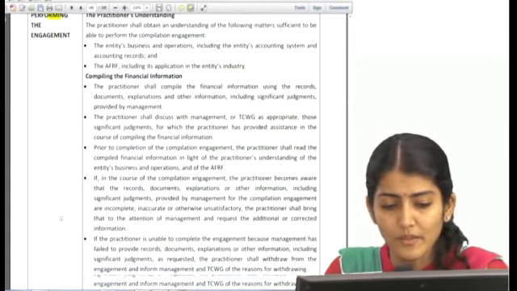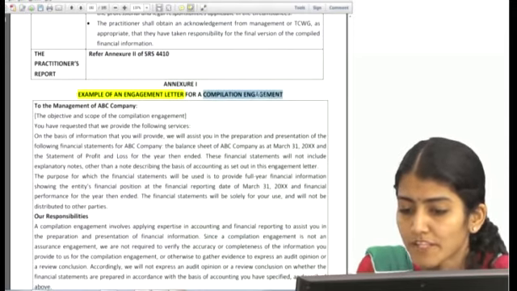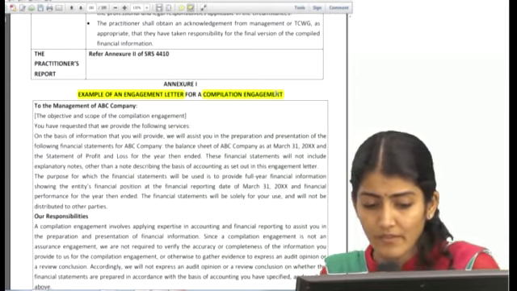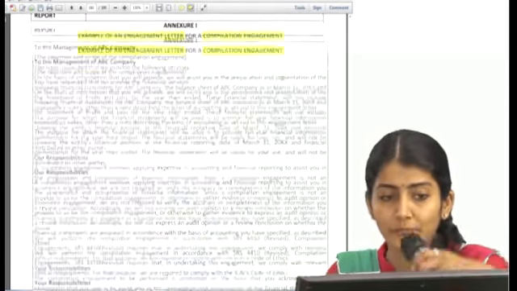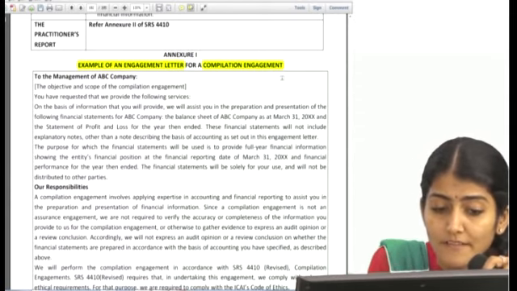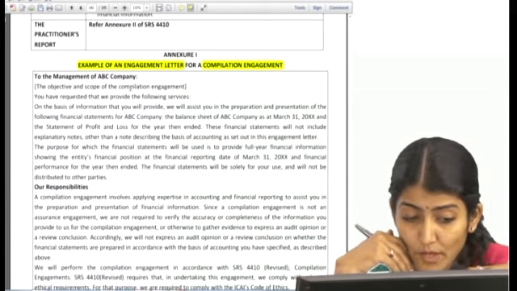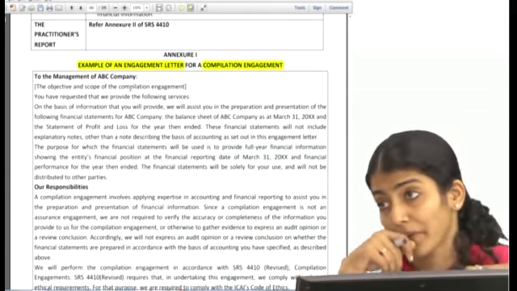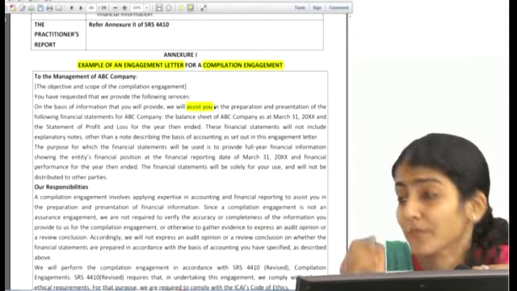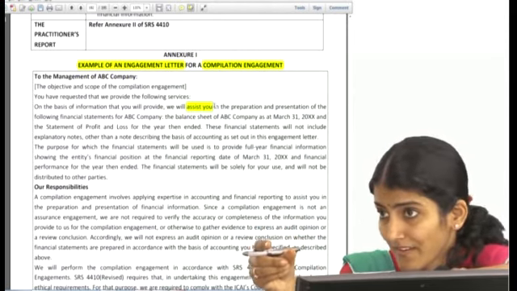Right? So for the acceptance, what do they say? You need to go to Annexure 1, example of an engagement letter for a compilation engagement, page number 1.192. To the management of ABC: you have requested that we provide the following services on the basis of information that you will provide. Obviously, who will give us the raw material? The management. We will assist you. Very important words in case of 4410: we will assist you.